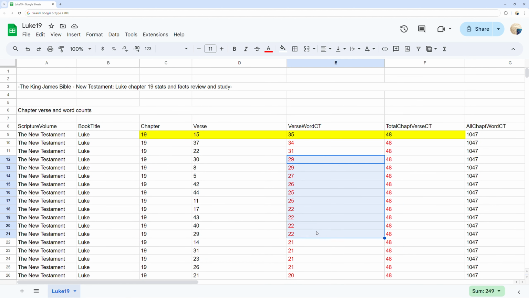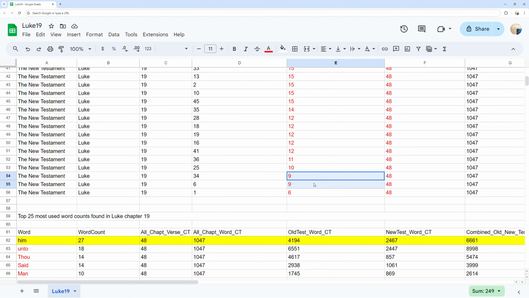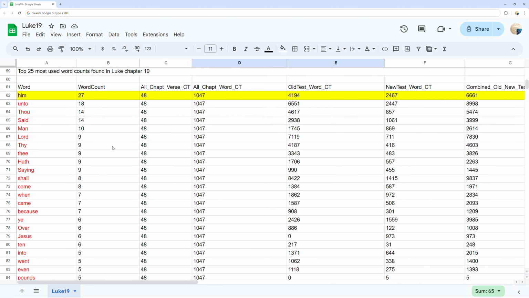Top 25 most used word counts found in Luke chapter 19. You can see the most frequent words in Luke chapter 19 and the word count for each ordered by word count. As well, you can compare that to the total times those words are used in the whole of each Old Testament, New Testament, and both Old and New Testament combined.